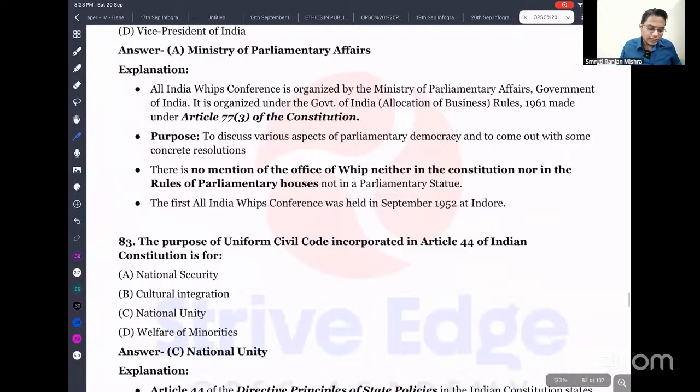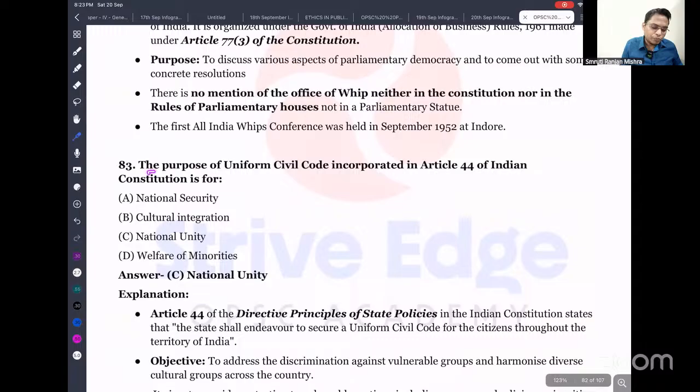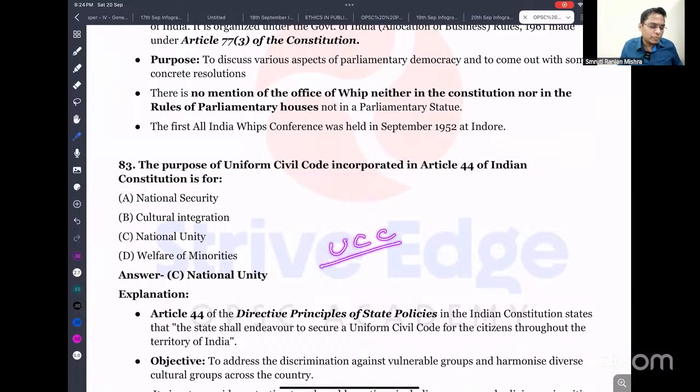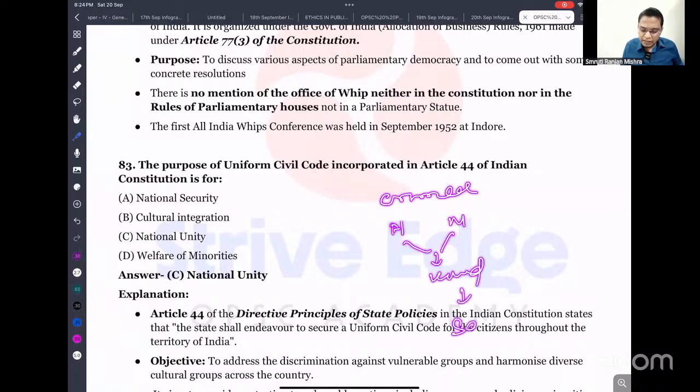Okay, next important question: the purpose of the Uniform Civil Code incorporated in Article 44 of the Indian Constitution is for what? We know that the Uniform Civil Code basically wants to establish uniformity in the law. Look, in case of criminal law, if one person is Hindu and another is Muslim, and either kills a person, both will face the same penalty. Right?